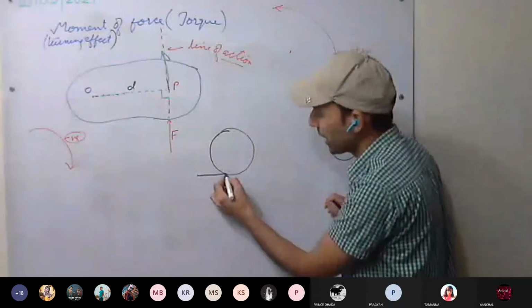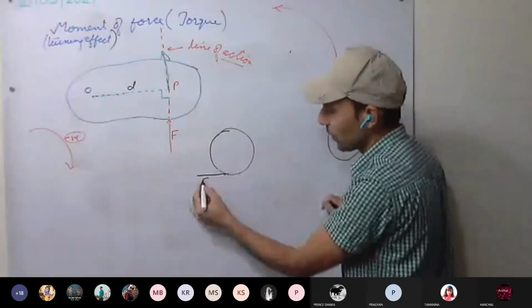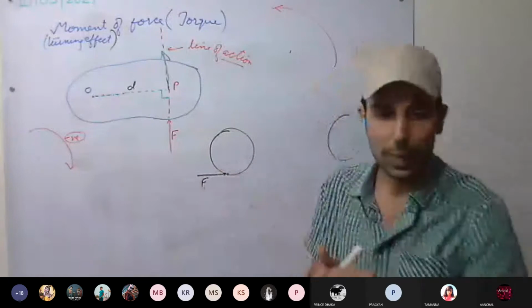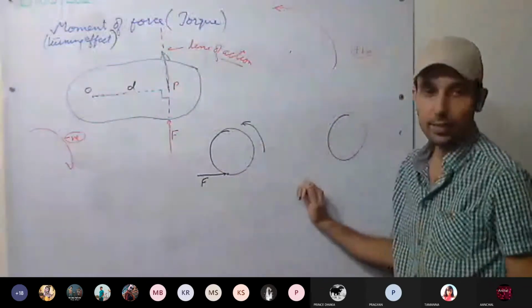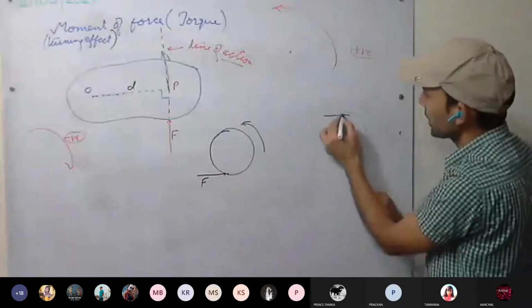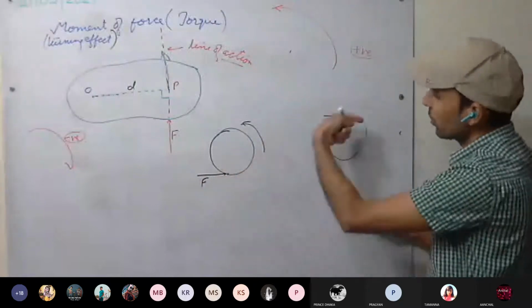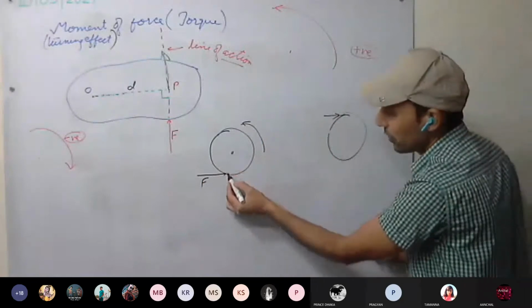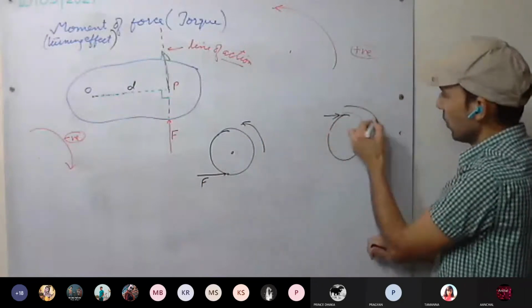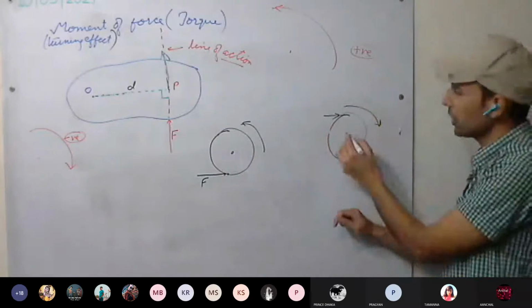For example, if force is applied at this point, this is the force applied. In which direction is it going to move? Anti-clockwise. Now, if I apply the same force in this direction, see here, the direction of force applied is the same. Only we have changed the point of application. Once we applied here, once we applied here. Clockwise. Understood this one?